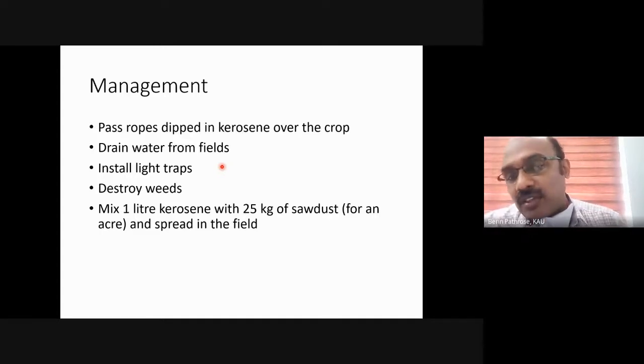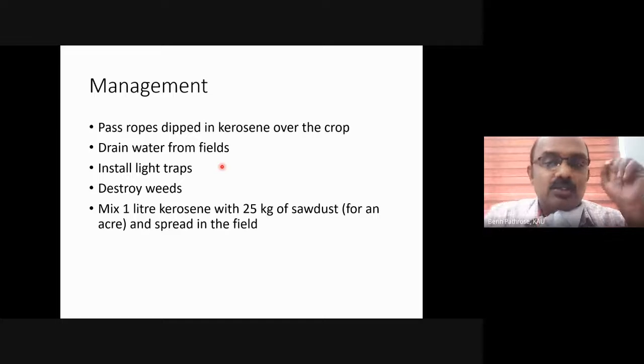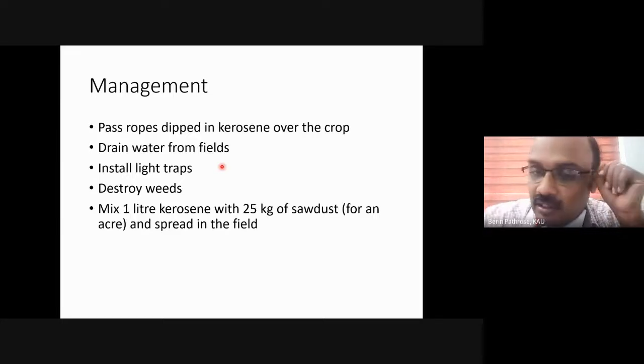The purpose of sawdust is only to act as a medium for broadcasting this 1 liter of kerosene into 1 acre of area. Sawdust doesn't have any insecticidal property. But here also you have to keep one thing in mind.